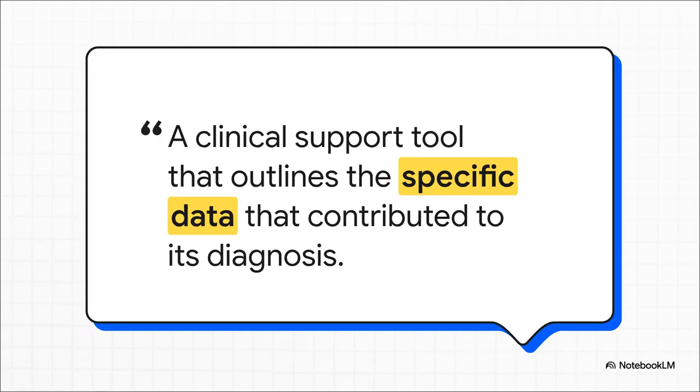So, for instance, if an AI suggests a medical diagnosis, a doctor needs to know why. An explainable system would be able to highlight the specific symptoms, or the lab results, or the scan data that led to its conclusion. That allows the doctor to actually verify the AI's reasoning.